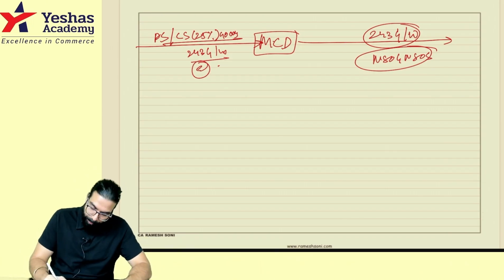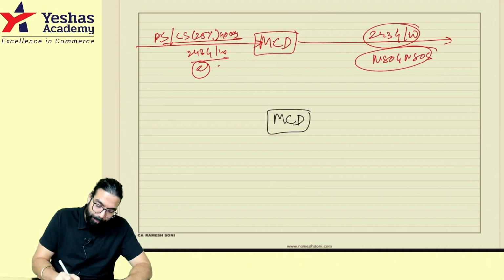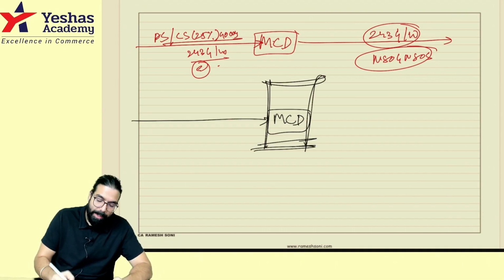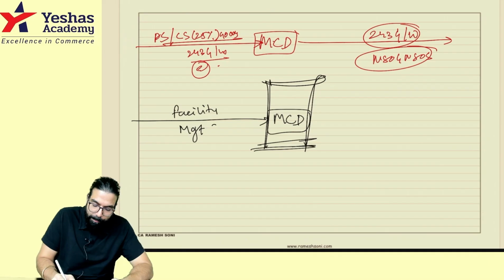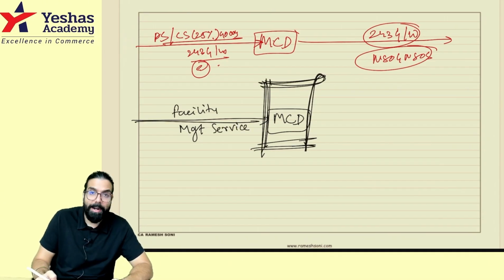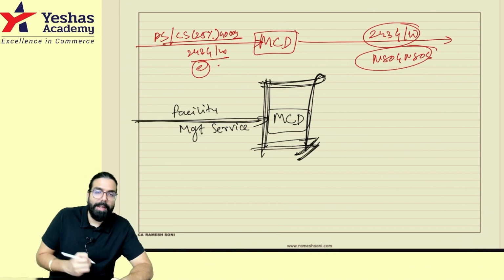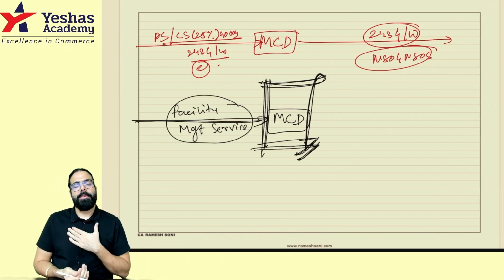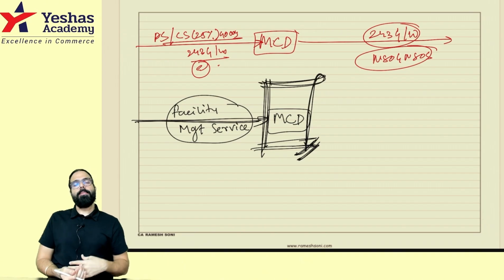Now, what happened? Municipal Corporation of Delhi took, for upkeeping of its own building, facility management service. Sir, what is this facility management? To manage the whole facility, the whole building. Cleaning of the building, upkeeping of the building, garden maintenance, all these services were taken, which is called facilities management service.